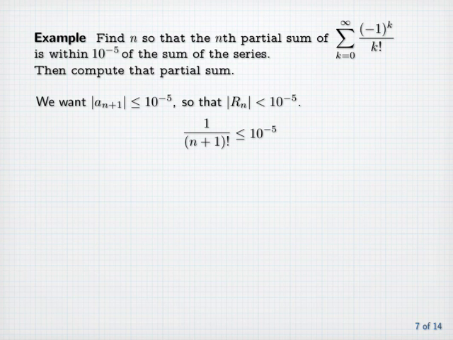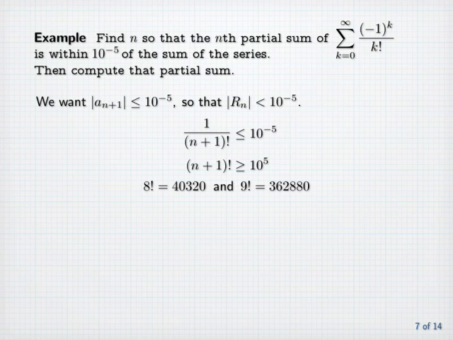That's equivalent to n plus 1 factorial greater than or equal to 10 to the 5th. Now, computation shows that 8 factorial is 40,320 and 9 factorial is 362,880. So 9 factorial is the smallest factorial that's greater than or equal to 10 to the 5th. So we want n plus 1 equal to 9, which gives us n equal to 8. Now let's compute the 8th partial sum.